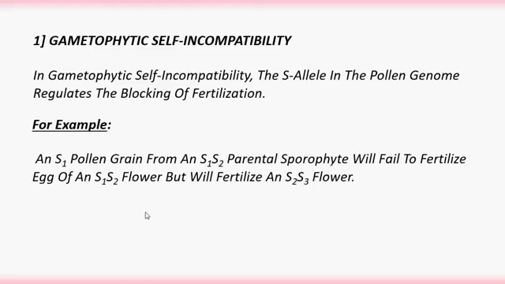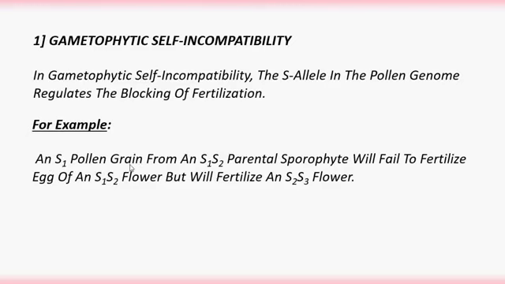For example, an S1 pollen grain from an S1 S2 parental sporophyte will fail to fertilize the egg of an S1 S2 flower, but it will fertilize an S2 S3 flower. So clearly observe this point, an S1 pollen grain.